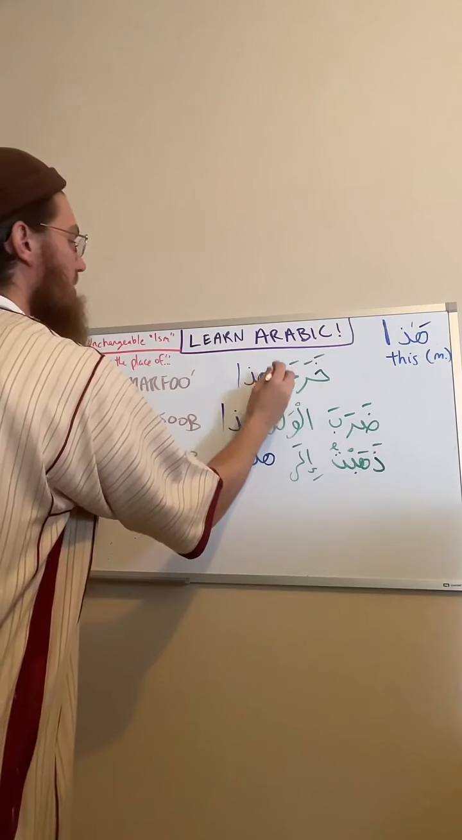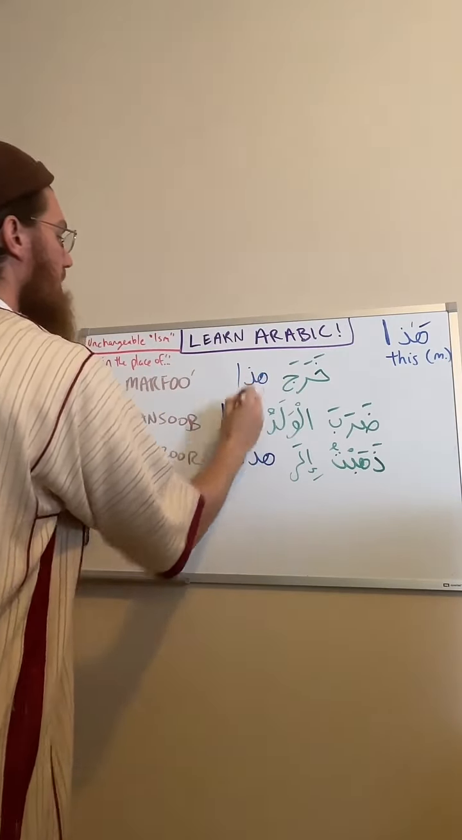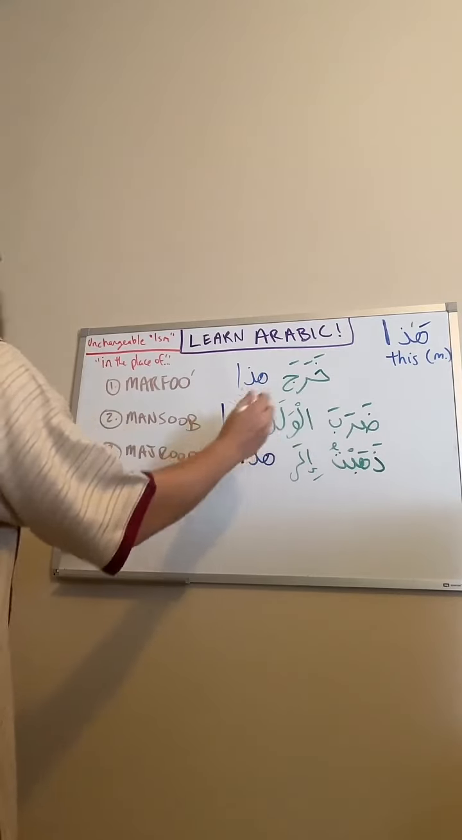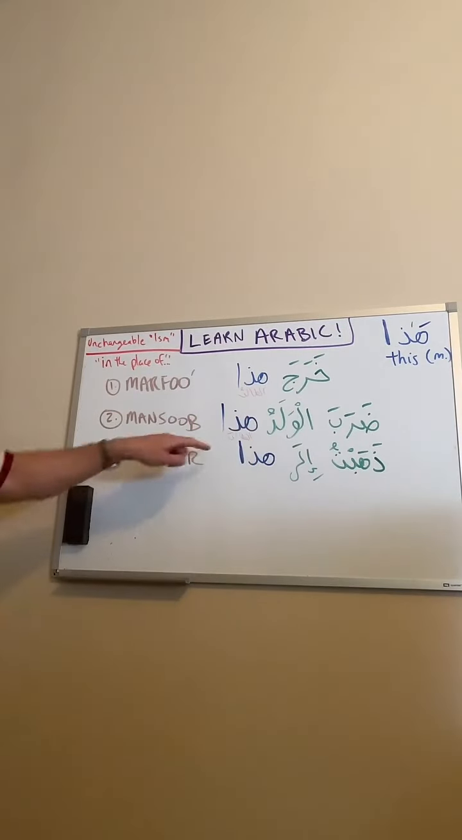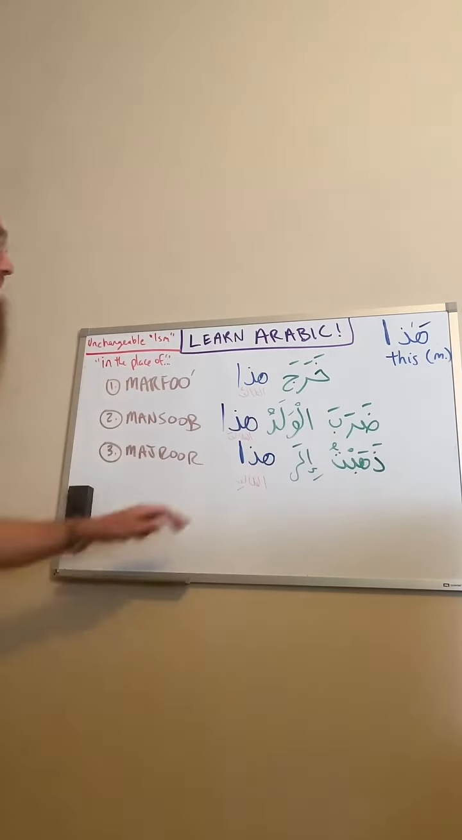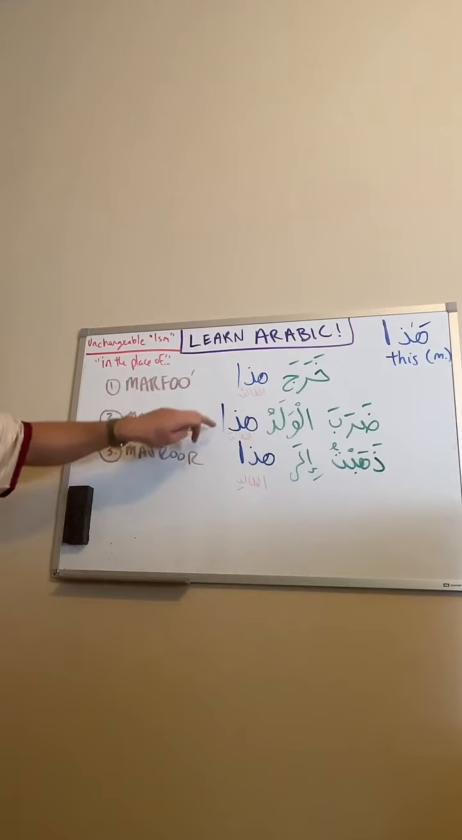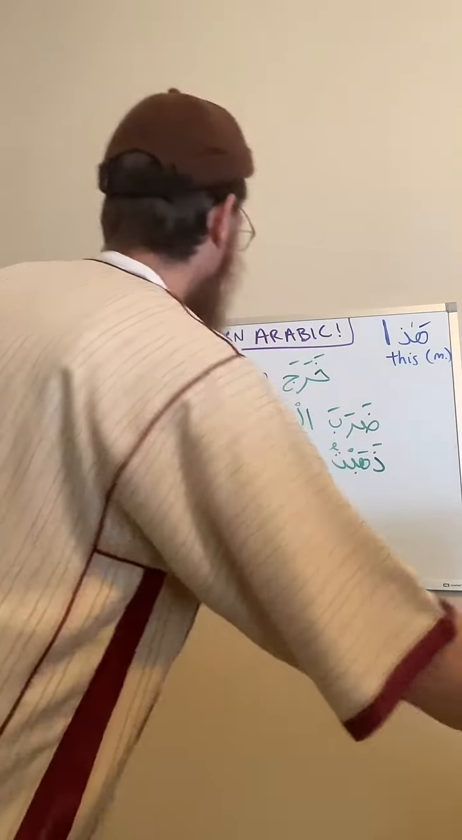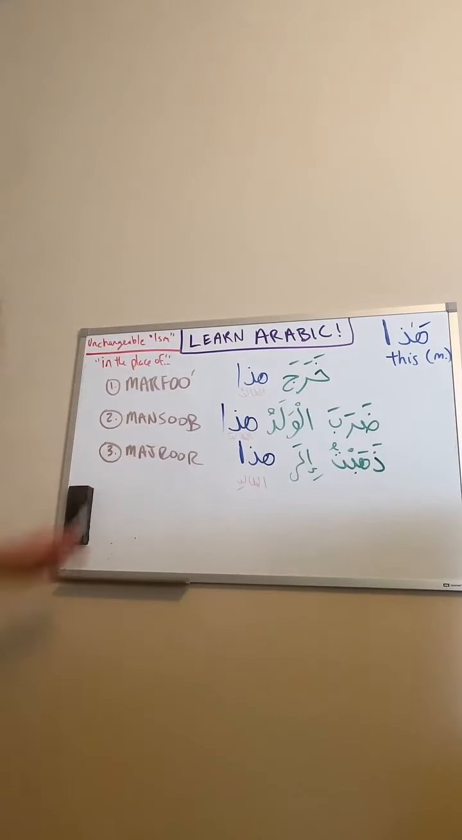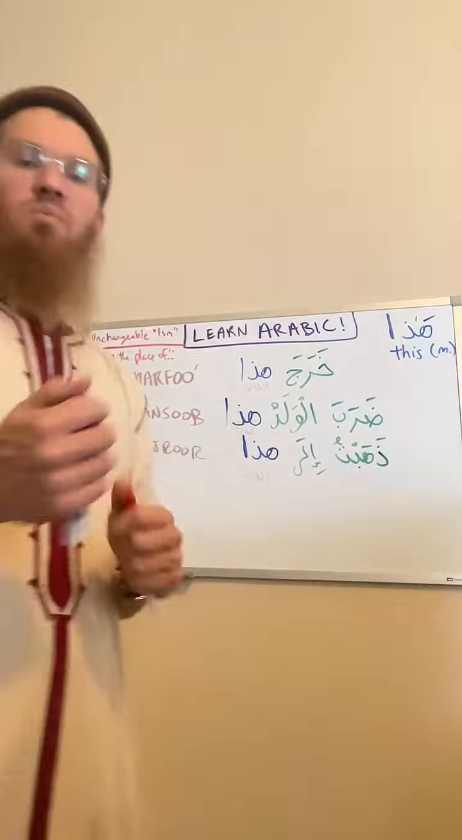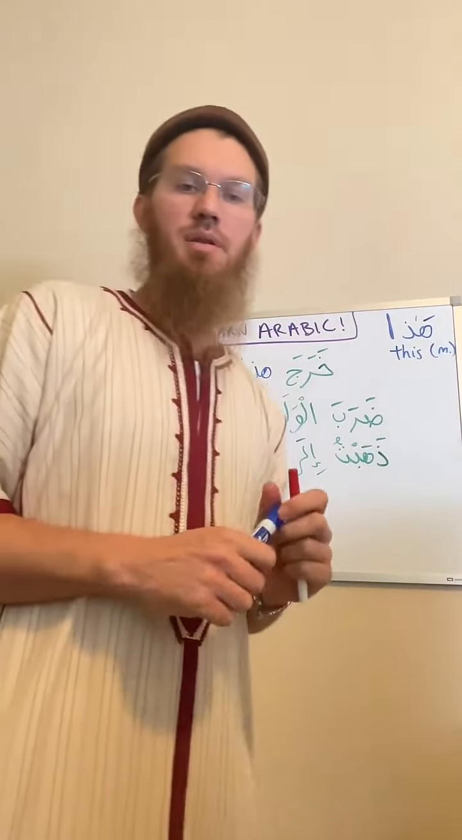If it was kharaja a talib, we would put a dhamma. Kharaja a talibu. If it was the boy hit the student, we would say a taliba. If I went to the student, it would be a talibi. You see how a talib changes? A talib changes because it's a changeable ism. Hada doesn't change because it's an unchangeable ism. Clear?